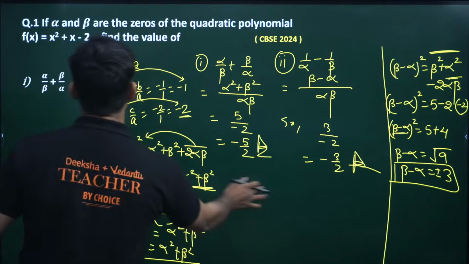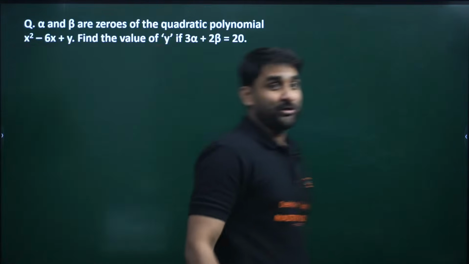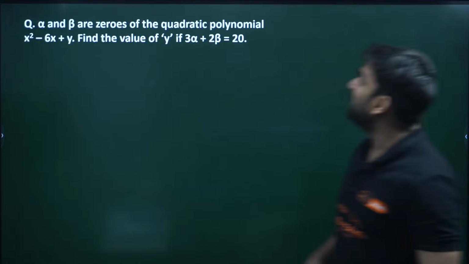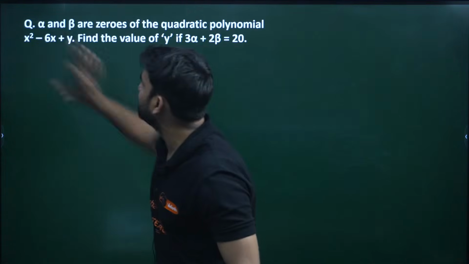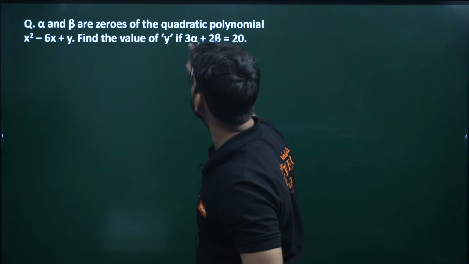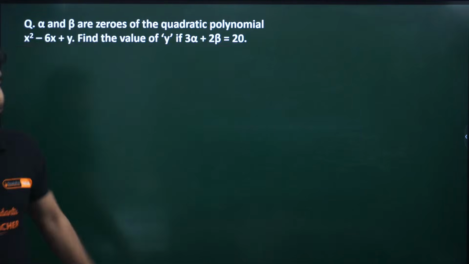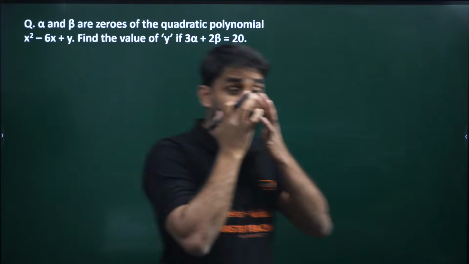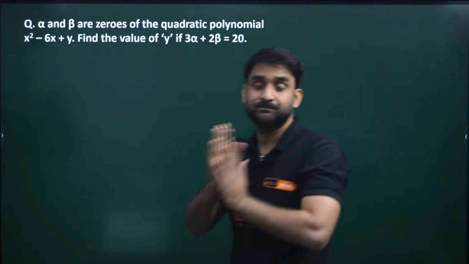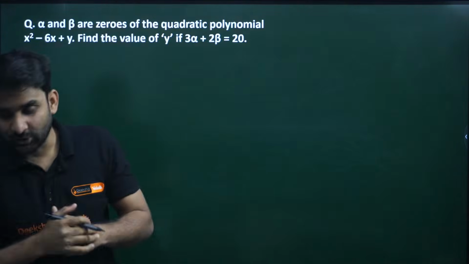Okay, moving to the next question. I have brought very quality questions, trust me. Alpha and beta are the zeros of the quadratic polynomial. Find the value of y if 3 alpha plus 2 beta is 20. Wow. If 3 alpha plus 2 beta is 20, how can we solve this question?